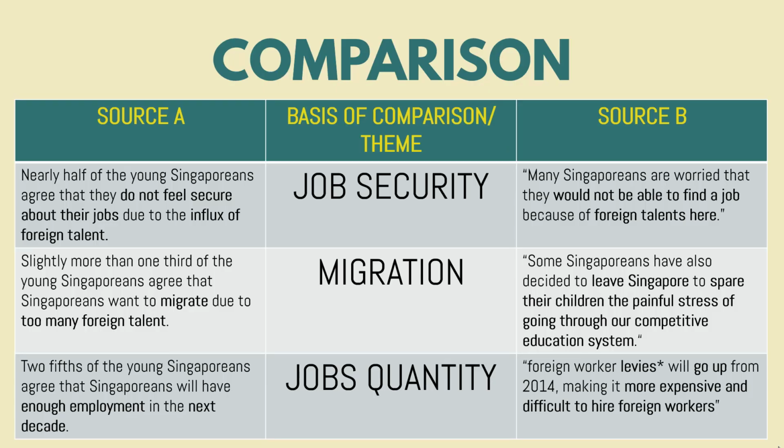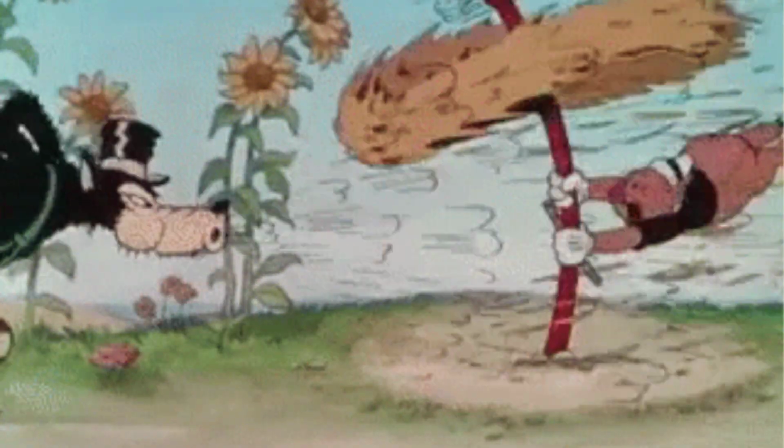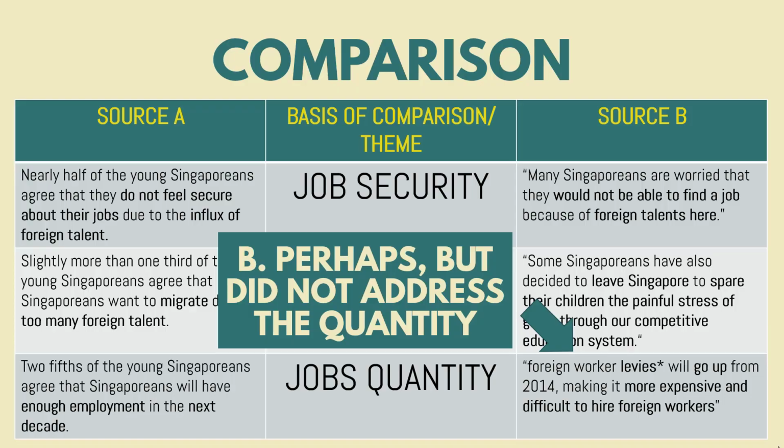If we take all the evidence and place them over here, we have the basis of comparison of job security, migration, and job quantity. So we place them, then we analyze now, because we are doing source analysis and comparison. To see whether they fit nicely and match each other, when we take a look at job quantity, we talk about 2/5 of Singaporeans having enough employment in the next decade. And we talk about foreign worker levy. They don't really address the issue. They do not address whether there will be enough jobs. So this is not a very strong evidence. In fact, it's so weak that when the wind blows, it might collapse. So Mr. Goh decides to eliminate it.